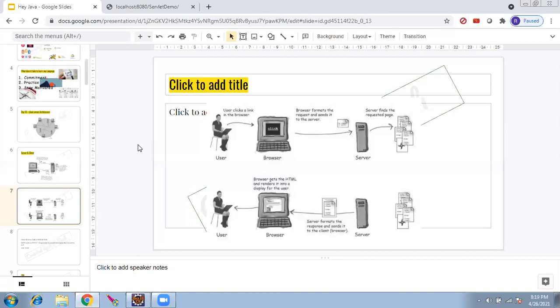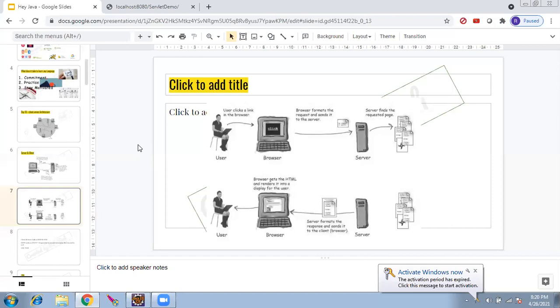Now in the server, after it reaches India, the Indian server, it gets processed. Once again, after the result, it is packaged and placed in another bus. This bus is called the response bus. The parcel is called the response, which is HTML. The bus is called the HTTP bus. It is now sent back to the source.